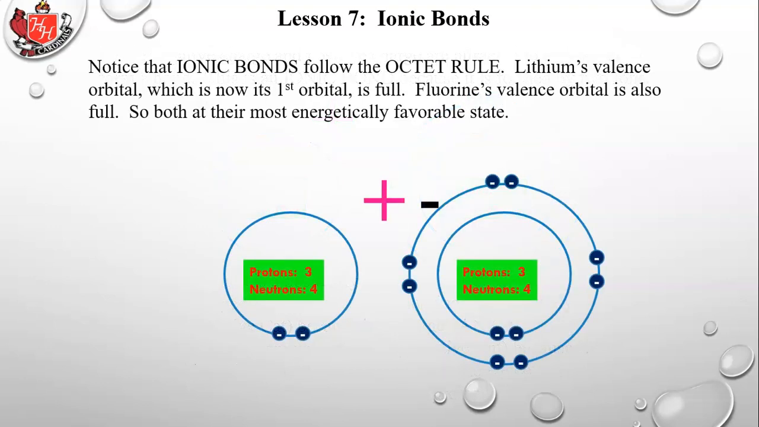Notice that ionic bonds follow the octet rule. Lithium's valence orbital, which is now its first orbital, is full. Fluorine's valence orbital is also full. So both are at their most energetically favorable state. They want to have full octets. That makes them what's called energetically favorable, the lowest energy state that they can be in.